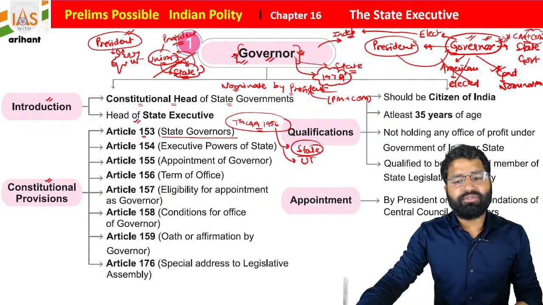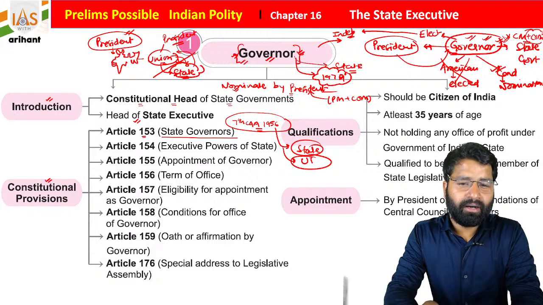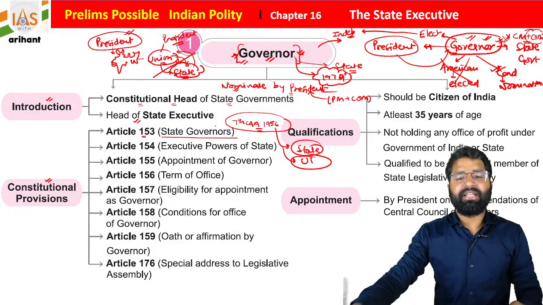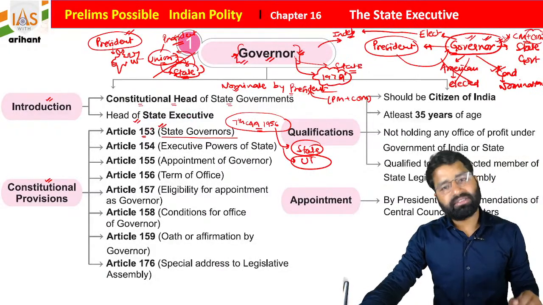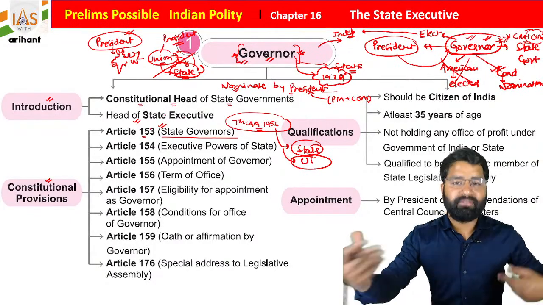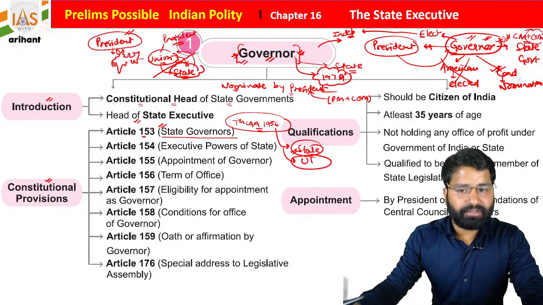So what you find, students, is that by the 7th Constitutional Amendment Act, a governor can be governor for more than one state. At the same time, he can be appointed as governor for more than one state, and he can be governor of a state and also of a union territory. Easy.